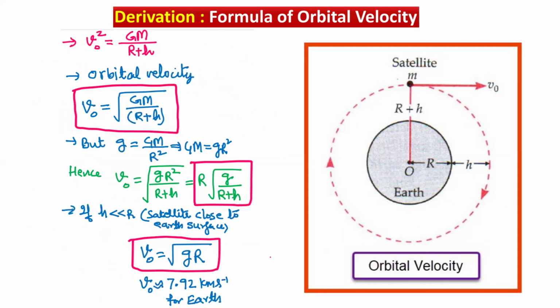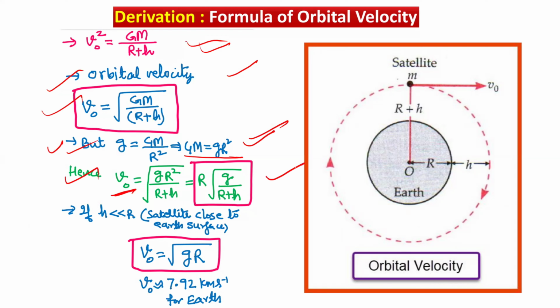So if you are solving this, you are getting v naught square equal to capital G into capital M upon r plus h. So from this we can finally find the expression for orbital velocity as v naught is equal to under root GM upon r plus h. But g is equal to GM upon r square, as per our previous knowledge. So GM is equal to g r square; placing it here, the value of v naught will be under root g r square upon r plus h.